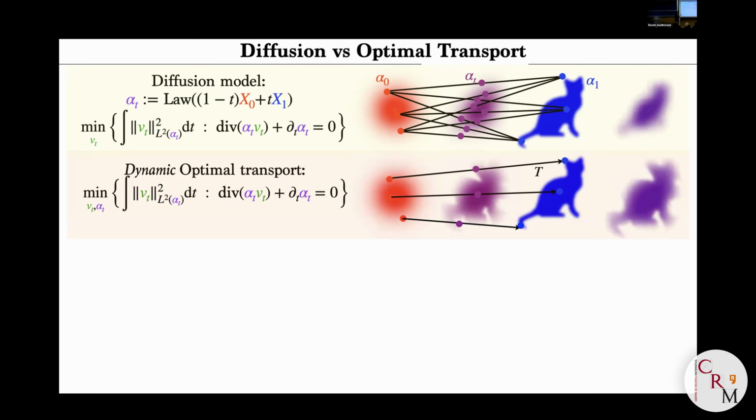So you see here, it's exactly the same energy, but you also optimize over alpha. So it's apparently much more difficult, and a priori non-convex, because here you get the product of alpha and V. But there is a hidden convexity behind it. In some sense, this has a smaller energy. This is better in the sense of the total traveled distance. And you can see that interpolation is much crisper. It keeps the singularity, and it produces no blurring. Just a remark that it leads to a very different type of interpolation.